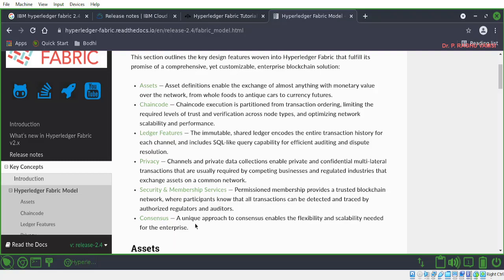And the next, very, very important component is the ordering service. You can make note of this ordering service. The ordering service is the main thing, especially for defining the rules of the blockchain. Unless there is an ordering service, there is no blockchain in the IBM Hyperledger Fabric.